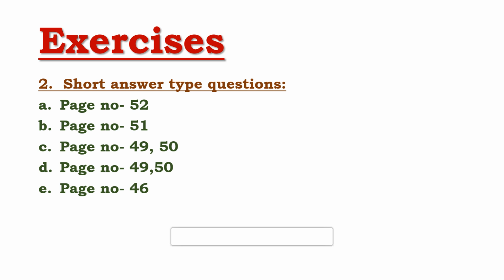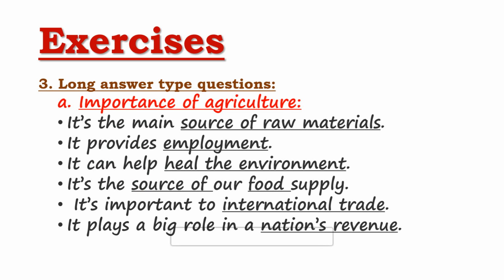Now, the next one is long answer type question. First question is what is the importance of agriculture? So these are the importance of agriculture, students. I want to tell you one thing here, that according to the marks you will give the points. As you're in standard 6, if the question is of 3 marks or 4 marks, suppose 4 marks, so 4 points you will choose from here and you will write. So I suggest you, in long answer type questions, in all the answers minimum 4 points you need to mention.